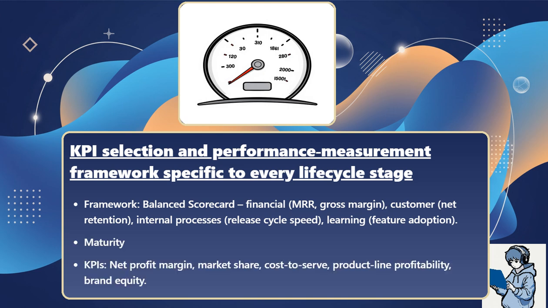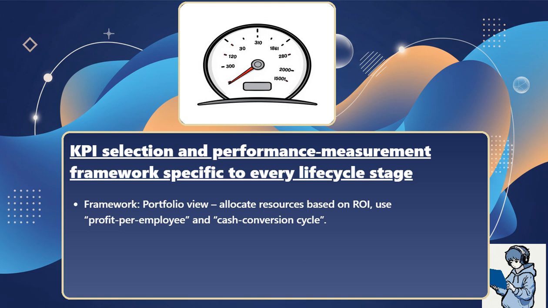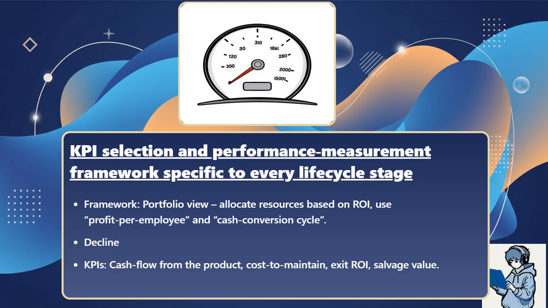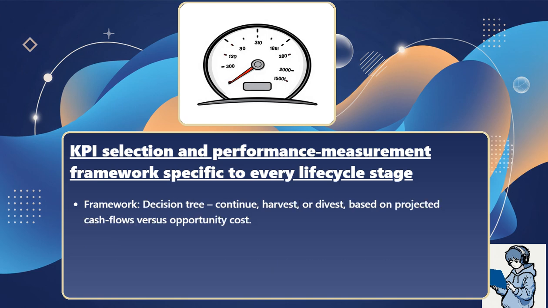Maturity: KPIs, net profit margin, market share, cost to serve, product line profitability, brand equity. Framework: portfolio view, allocate resources based on ROI, use profit per employee and cash conversion cycle. Decline: KPIs, cash flow from the product, cost to maintain, exit ROI, salvage value. Framework: decision tree, continue, harvest, or divest based on projected cash flows versus opportunity cost.